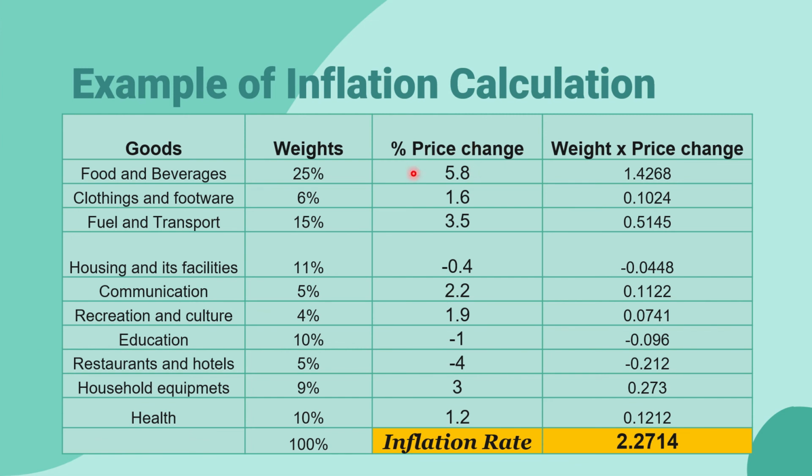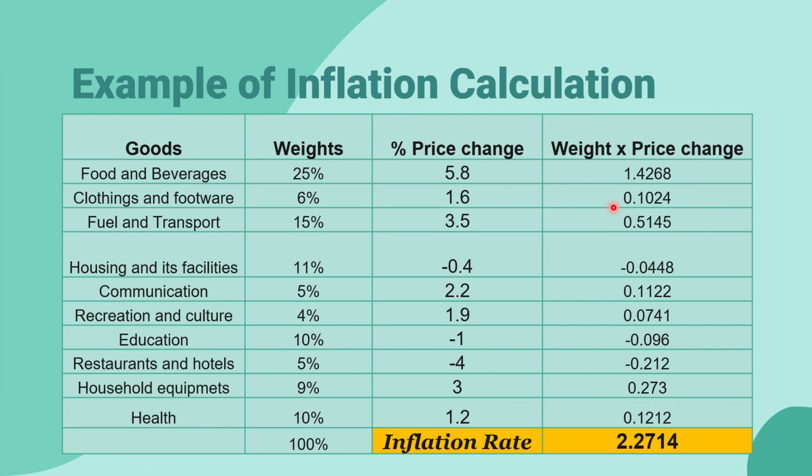Now the price change is in percentage, but we can still calculate. The price change is written over here. This is an increase in price, and this is a decrease in price. So in the current year, the prices of housing and its facilities have decreased, education's pricing has decreased, and restaurants and hotels have decreased their prices. So this was the price change. Now we multiply the weights and price change, and these are the products.